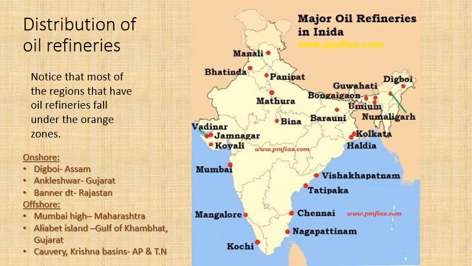Moving into offshore, so these are the oil fields which are dug and drilled out from the ocean, outside land. So Mumbai High in Maharashtra, most of you know that. Alibet Island in Gulf of Khambhat. So there's two gulfs in Gujarat. The one on top is Gulf of Kutch. The one at the bottom near Maharashtra is Gulf of Khambhat. Then you have Kaveri and Krishna basins, which is in Andhra Pradesh and Tamil Nadu, which forms the third offshore basin. There are other offshore and onshore basins, but these are the three major offshore and onshore basins where there is oil refining taking place.